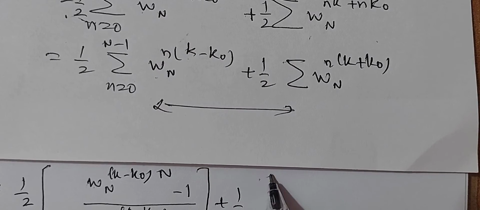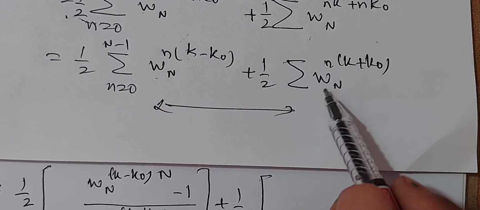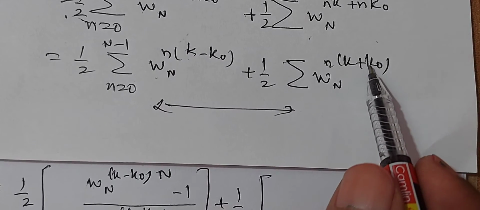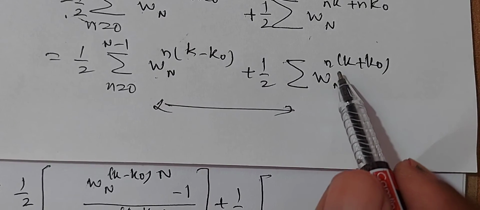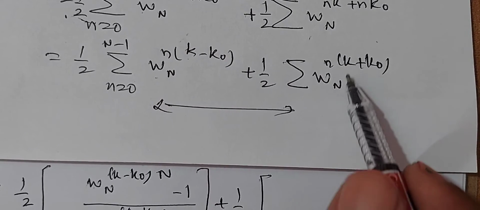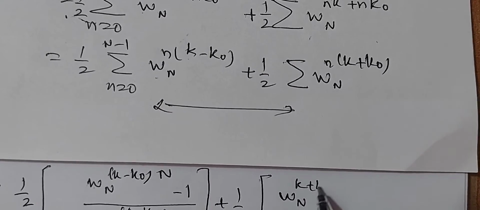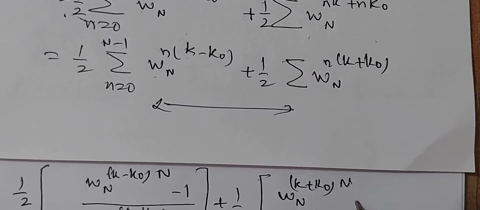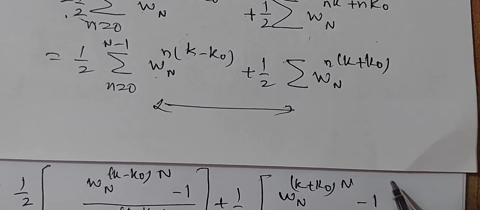Similarly, you can apply the lemma for this also. It is in the form a power n, where a is wn to the power of k plus k naught. So a to the power of N is a power N minus 1 by a minus 1. Therefore, wn to the power of k plus k naught, whole to the power of capital N minus 1, divided by wn to the power of k plus k naught minus 1. This is from the lemma.